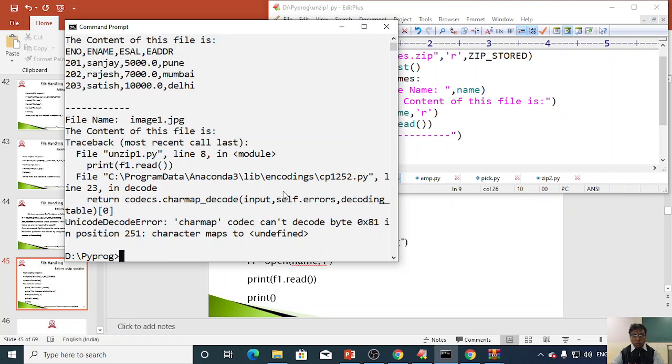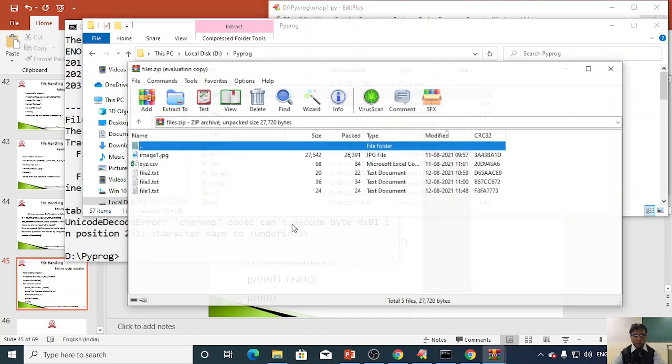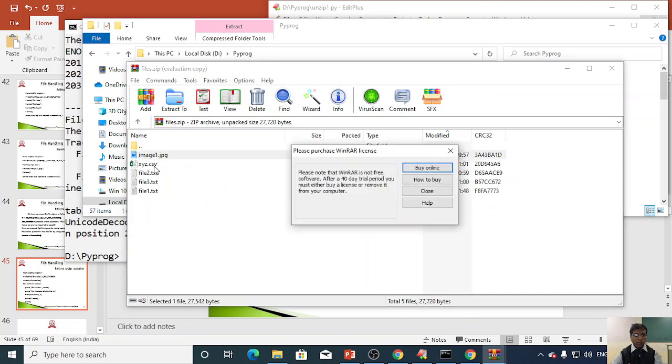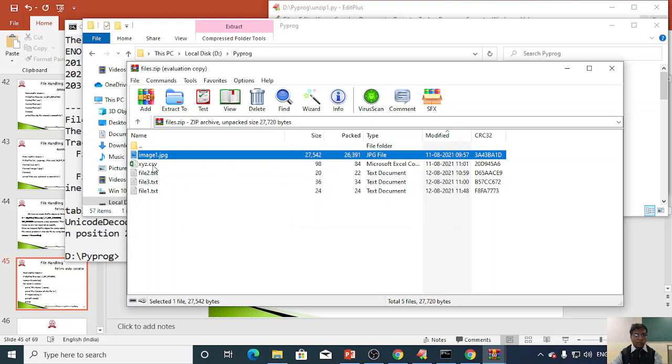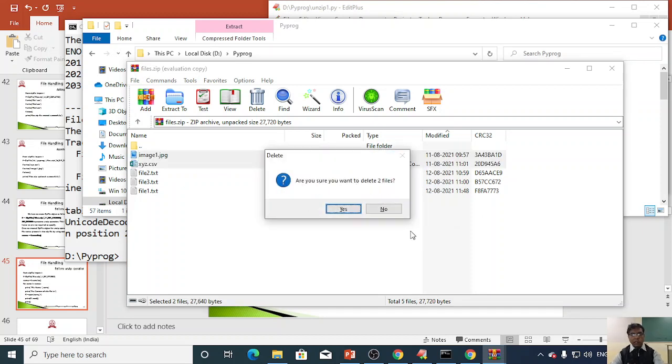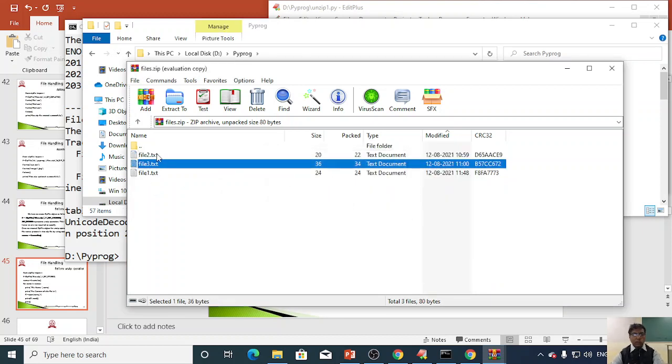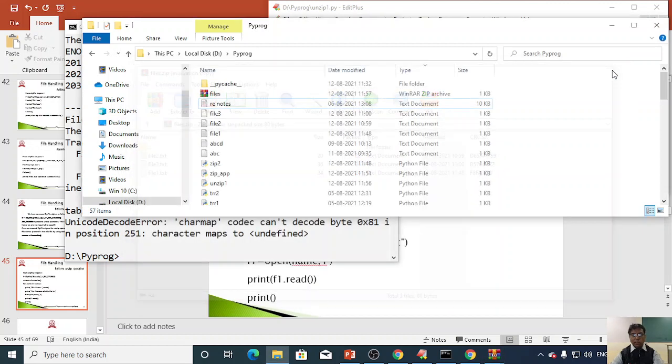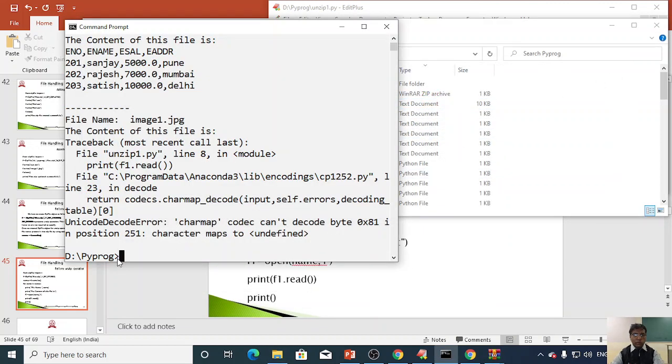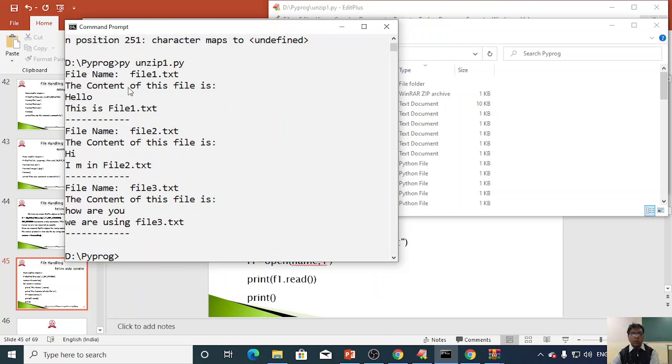So to execute it, let's remove these files from my zip file. I'll delete these two files. Let all three text files remain in the zip file, and we'll execute the same program once again. Now this program gets successfully executed.